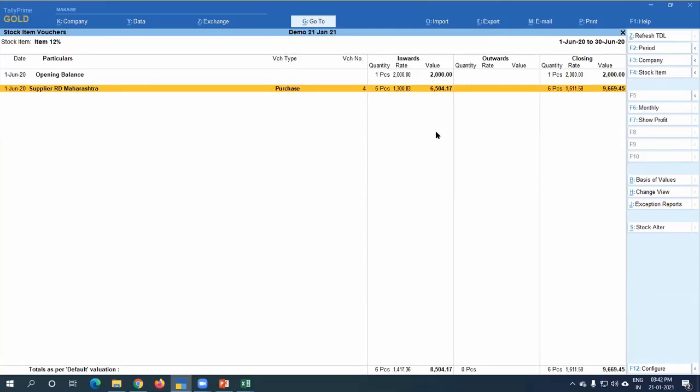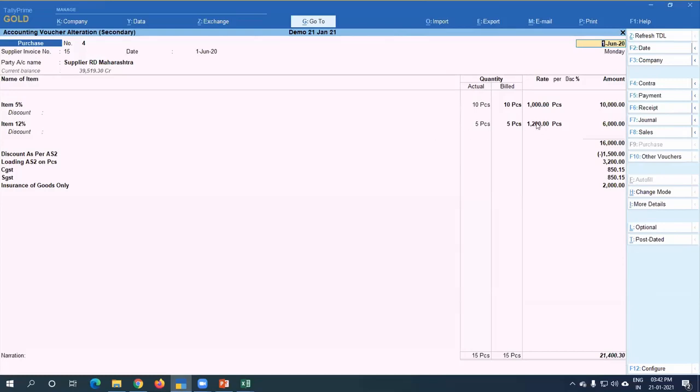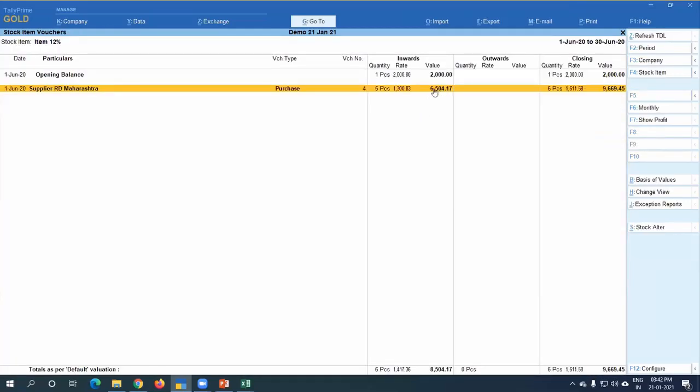And if you press enter here, you can see only 1200 is there. It means insurance is not attributed, only these things are attributed. What happens? The 1200 discount is minus, and packing charges and loading charges are plus. So it's called attribution. See here, my stock is perfect.